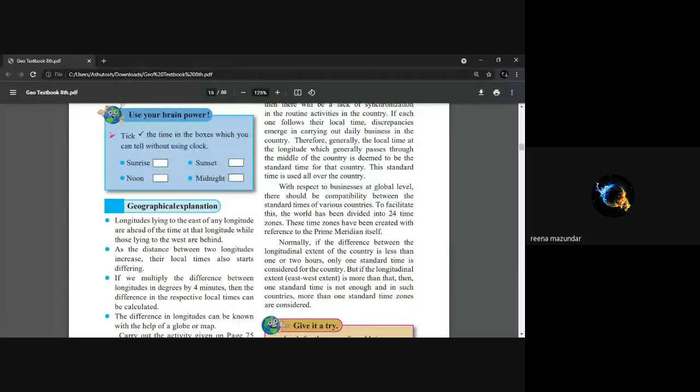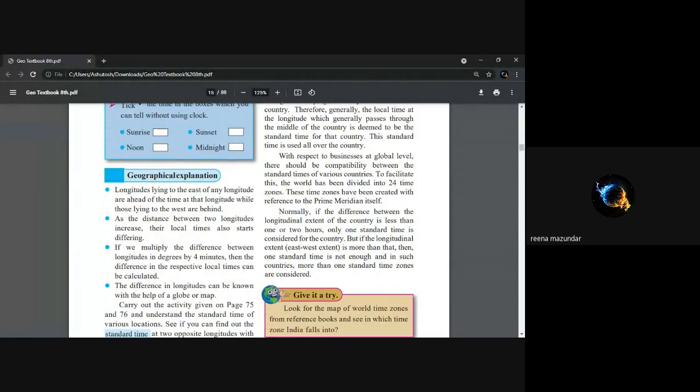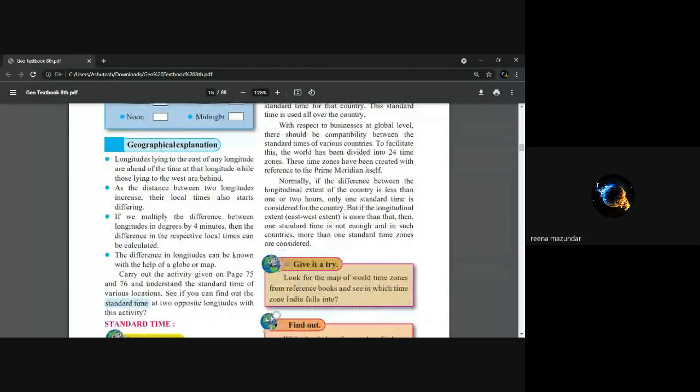There it will be 5 o'clock, morning. They have morning 5 o'clock. Yeah, that is, so 5 hours back we have. So in this way, their timing is noted for the longitudes. As the distance between two longitudes increases, the local time also starts differing. When the longitude distance increases, you have to remember this in the exam, it may come. So you can mark that in your textbook, these 4 points.